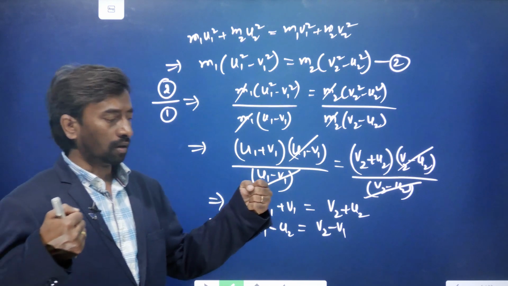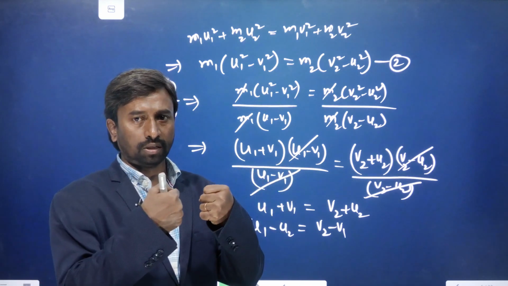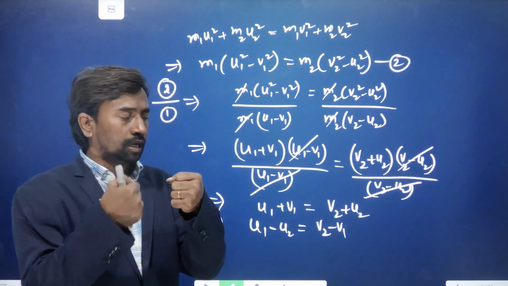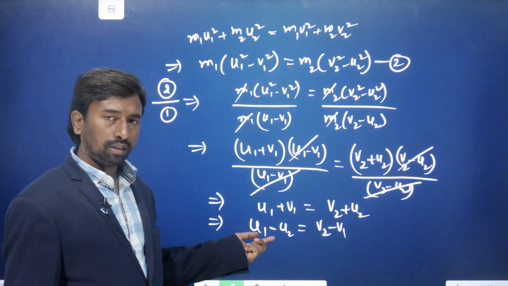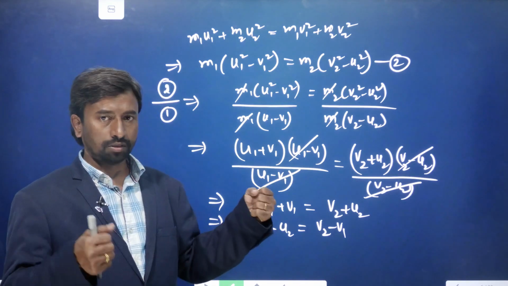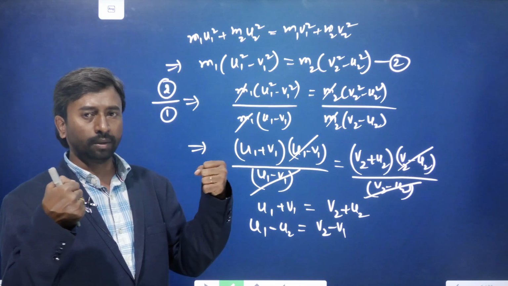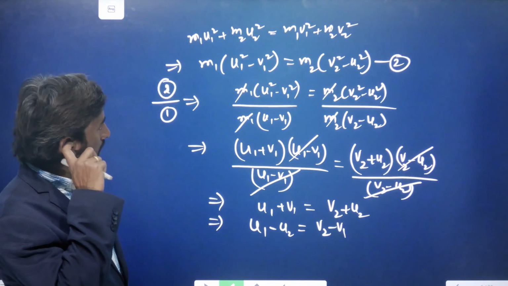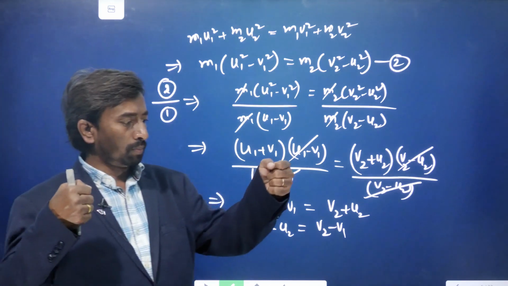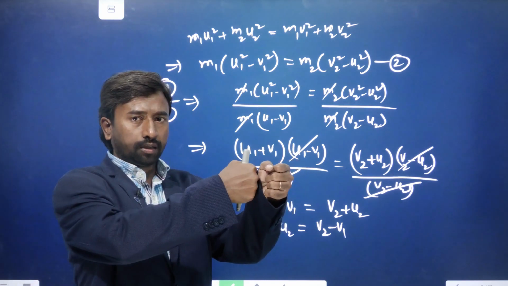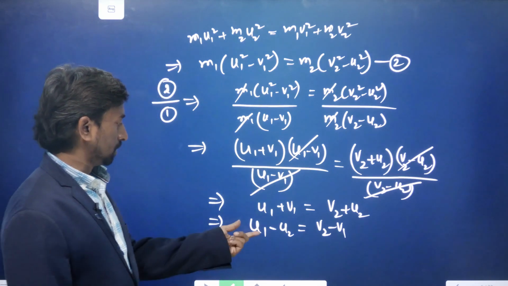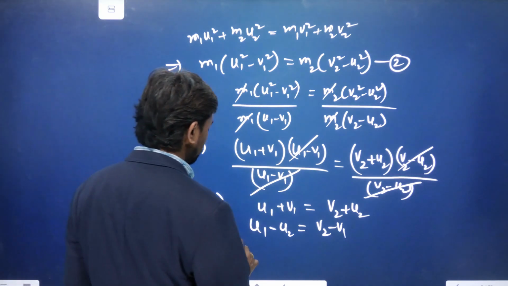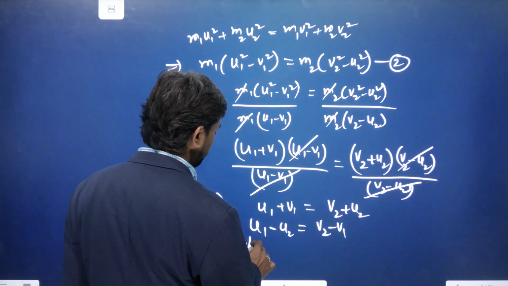When two bodies are coming to collide, they are approaching; one body is moving with large speed and colliding with the other body.